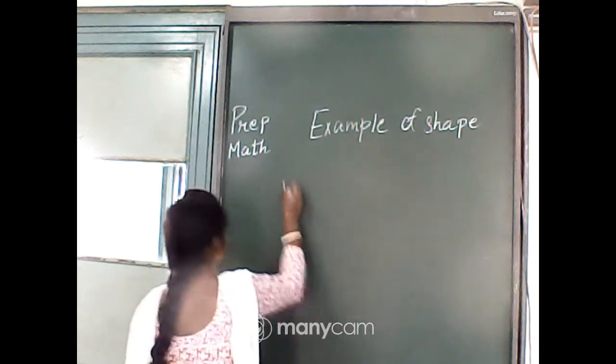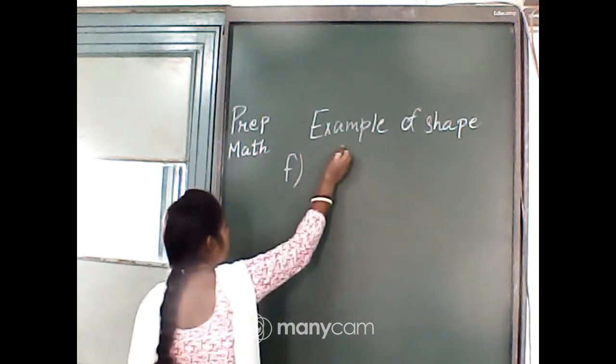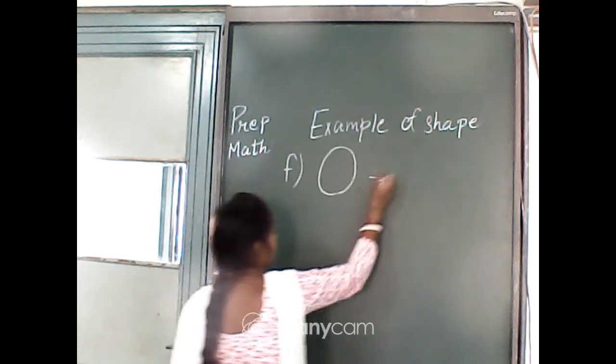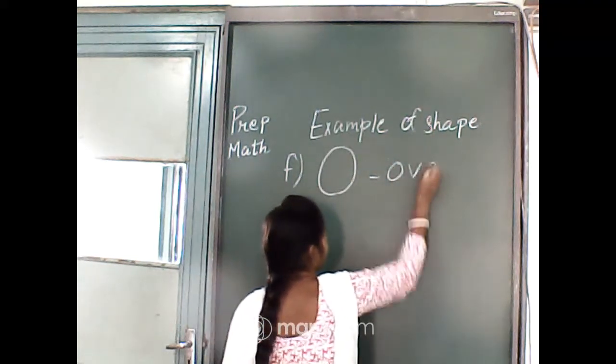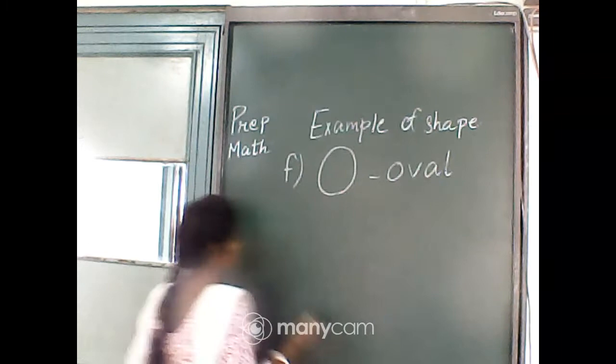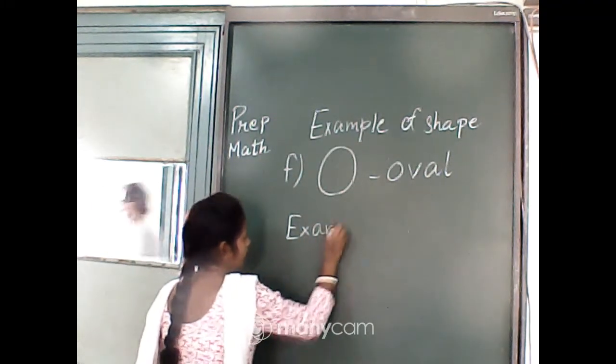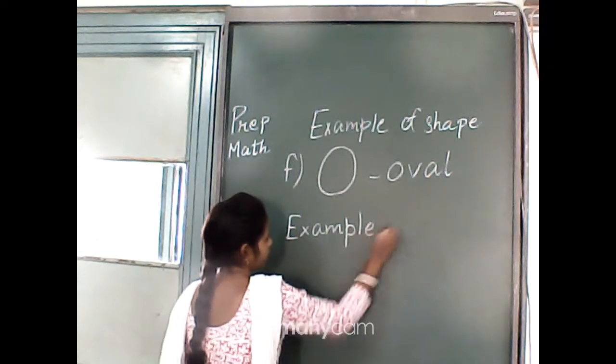Then comes F, oval. O-V-A-L, oval. Example of oval.